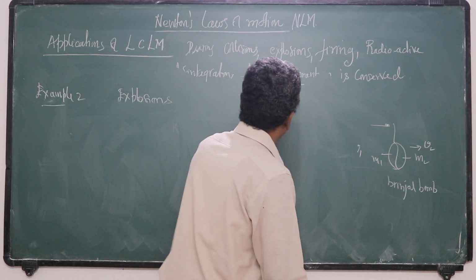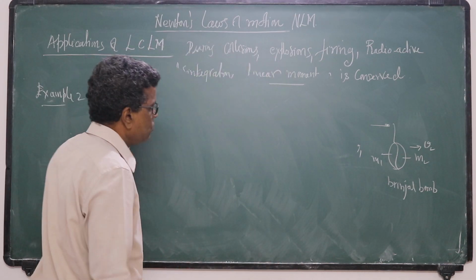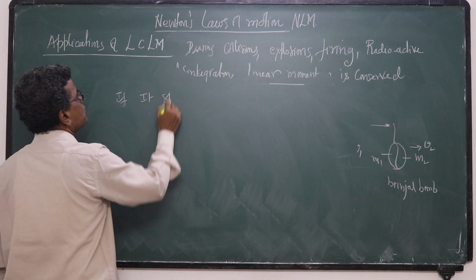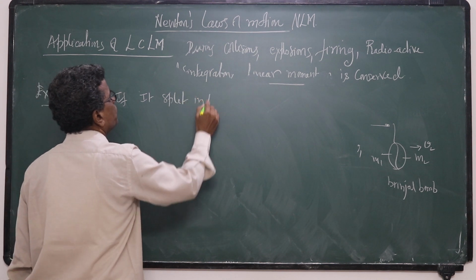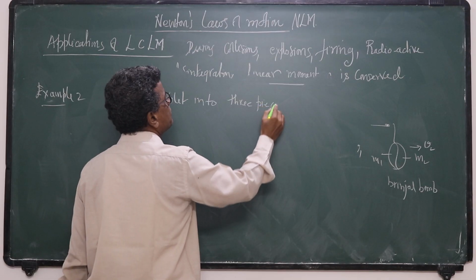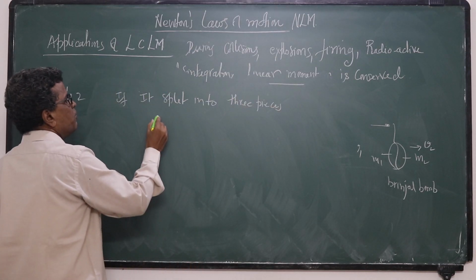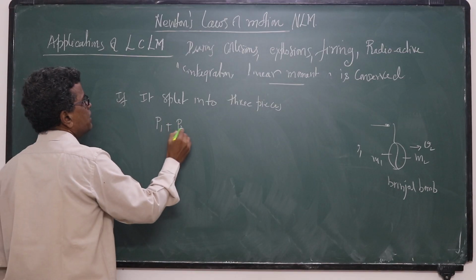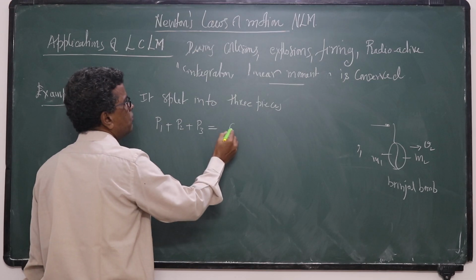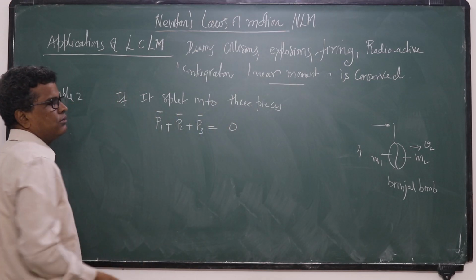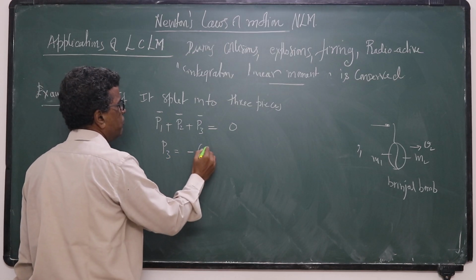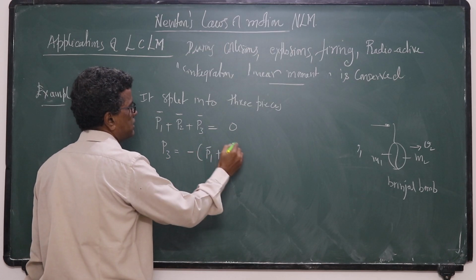If the bomb splits into three pieces during this explosion, then P1 plus P2 plus P3, the total momentum after explosion, is equal to the total momentum before explosion. So the momentum of the third piece is the resultant of the momenta of the first and second pieces.